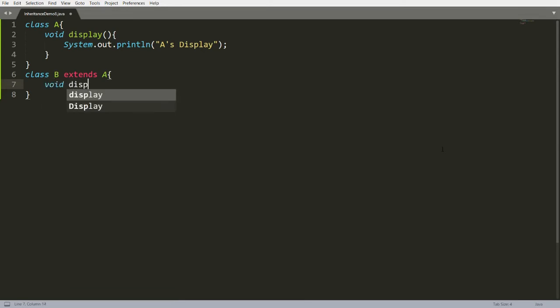Now this B class also has a display function, but with one argument, an integer number, and you can say this is B's display. So B's display has one parameter.